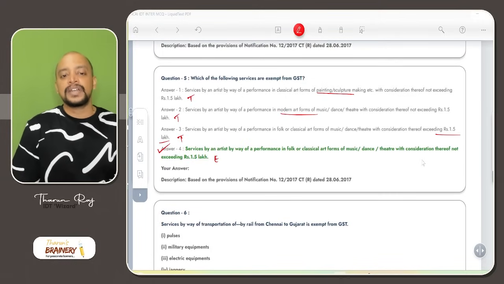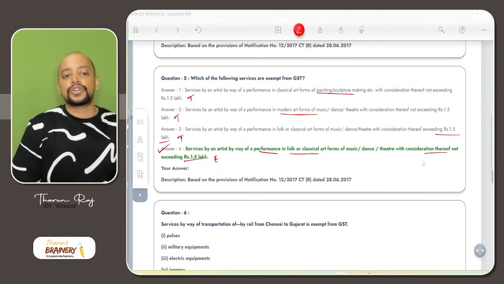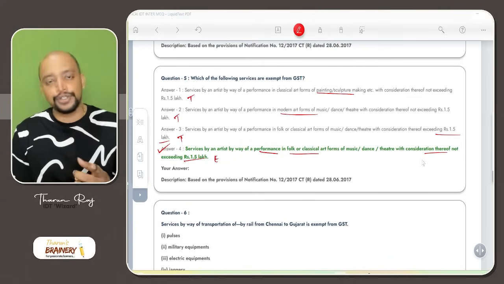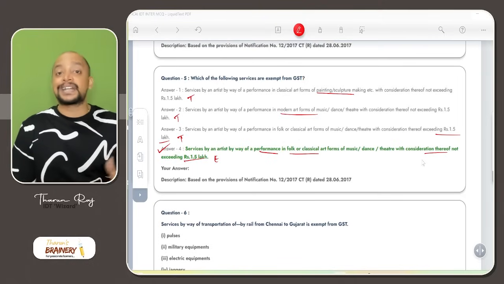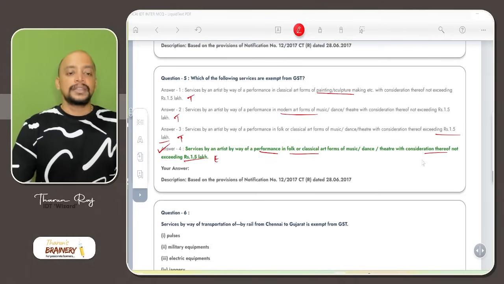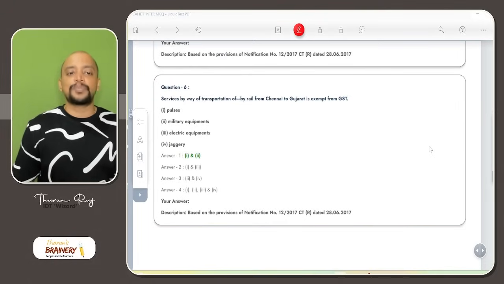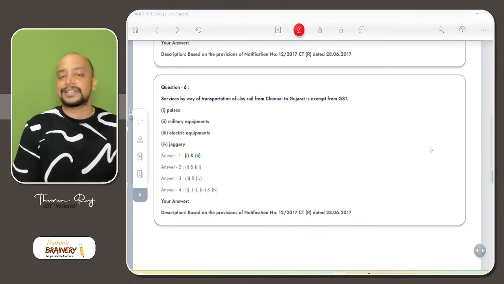It is exempted. So first there should be a performing artist in folk or classical art form of music, dance or theatre, where the consideration should not exceed 1.5 lakhs. One more condition is also there, that they should not be acting as a brand ambassador. Then question number 6, services by way of transportation of pulses. Transportation of pulses will come under food grain, so therefore it will be exempted.